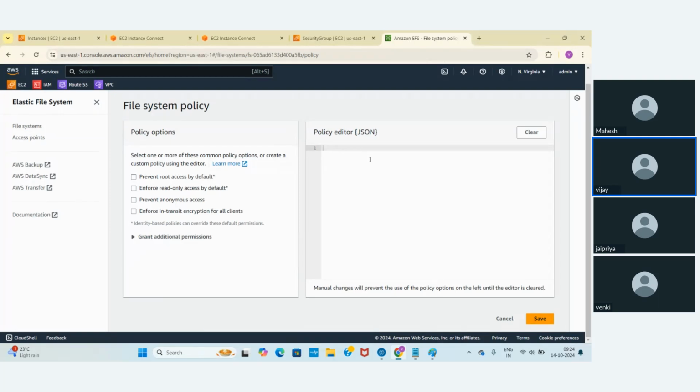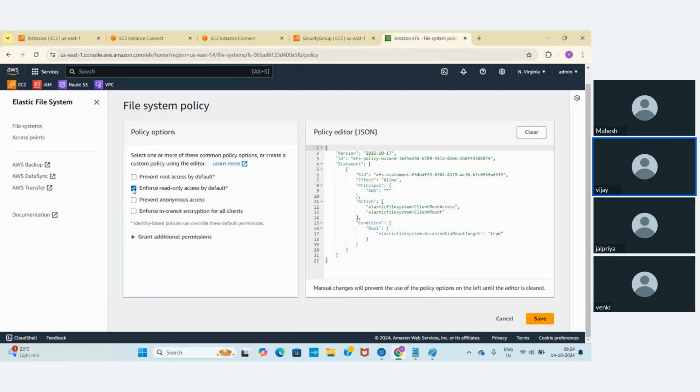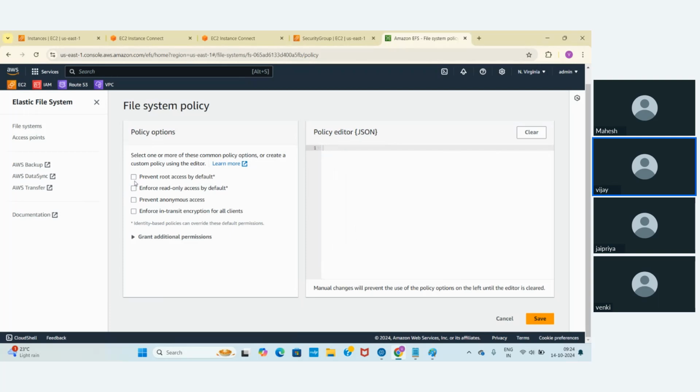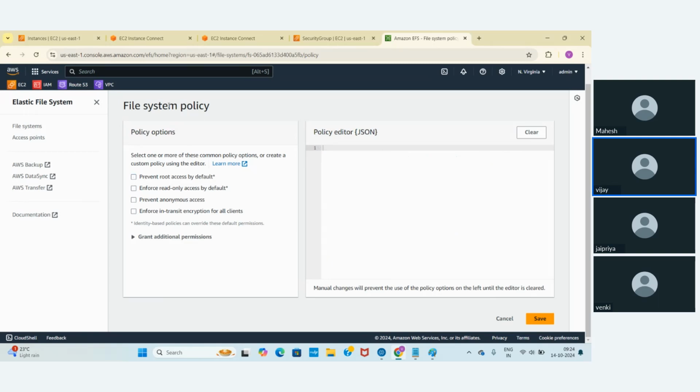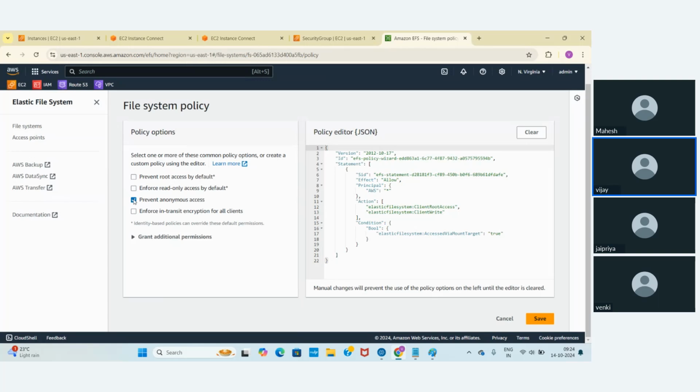I mean, reading, anyone can read it. So enforce read access by default. That means anyone can read it. If you want to prevent root access, that means root access means read, write, execute. Those are permissions you don't want. Using this file system policy, we can make it happen. Prevent anonymous access: no one from outside can access it. We can prevent it.